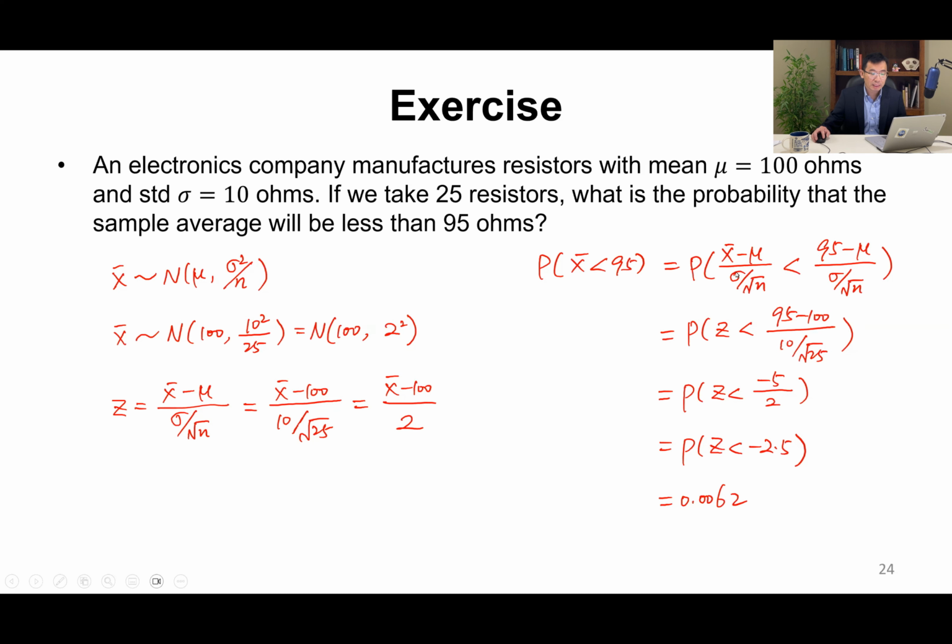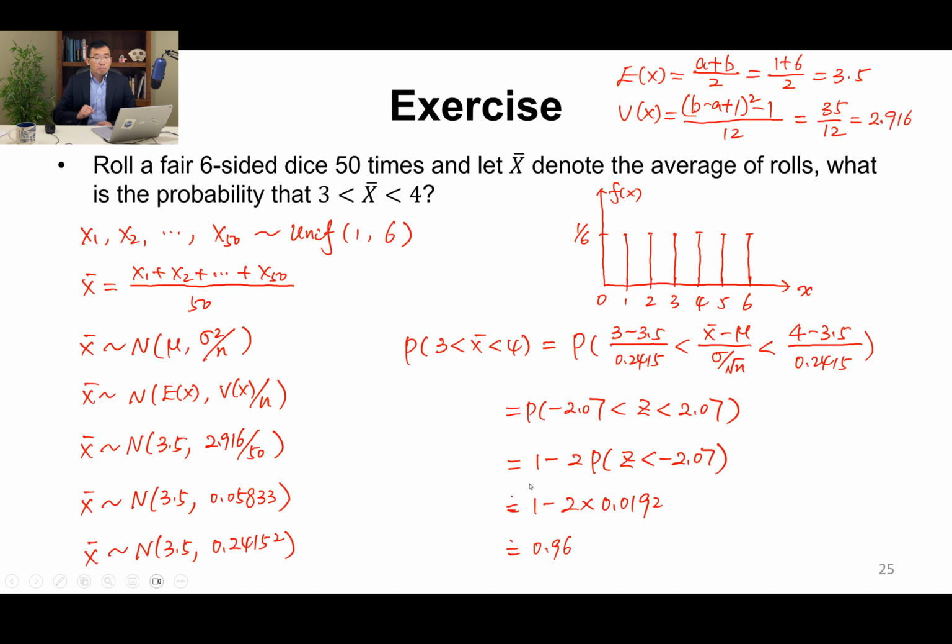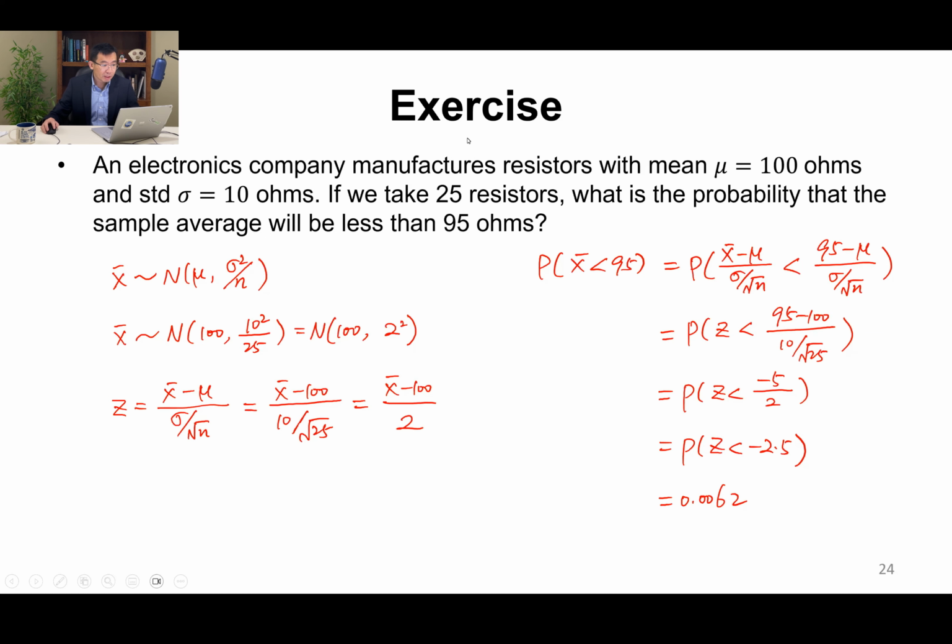If we do the standardization on both sides, we get Z on this side, and then 95 minus mu over sigma over square root of n. Let's do the calculation. This will become minus 2.5. So if we check the standard normal table in the back of the book, we will have 0.0062.